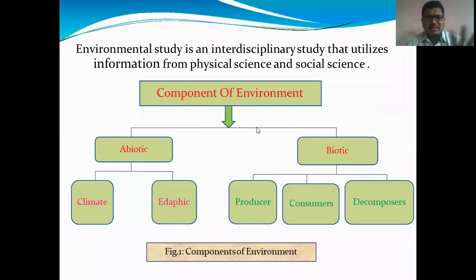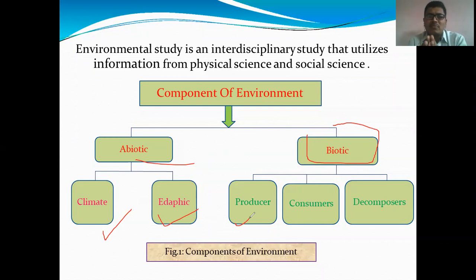Environmental study is generally said to be multidisciplinary. But if I want to discuss more deeply the components of the environment, then you can see abiotic components means different climatic factors, climatic conditions are there, and adaptive factors are there. And for biotic components, producers means the ones who prepare their own food material, that is autotrophic, like plants are producers.